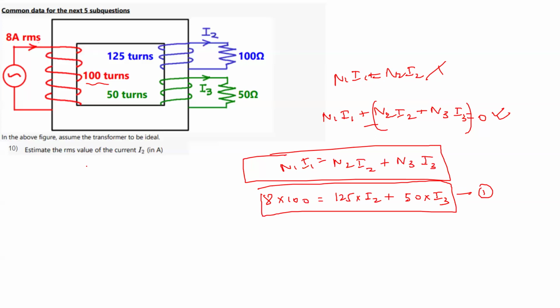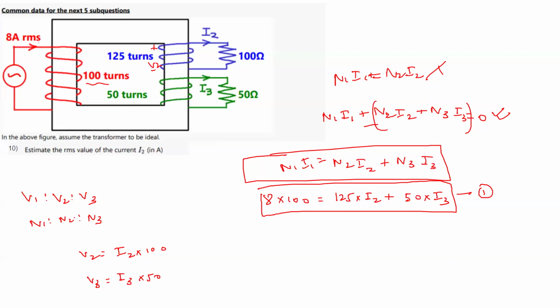In this case, we have V1 is to V2 is to V3 equal to N1 is to N2 is to N3. Now what is this V2 voltage? This voltage V2 is nothing but I2 into 100. And V3 is I3 into 50.